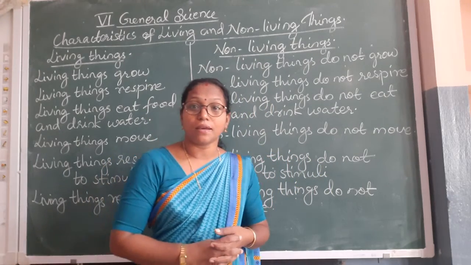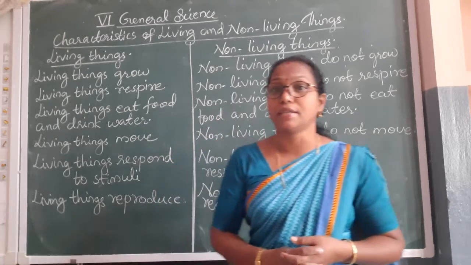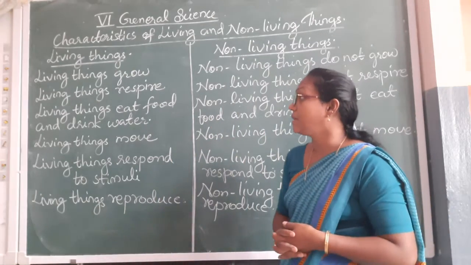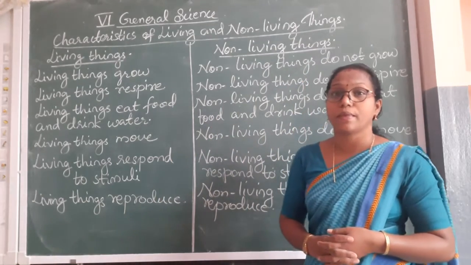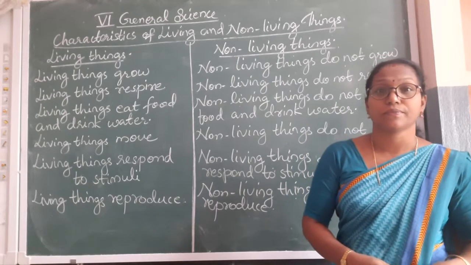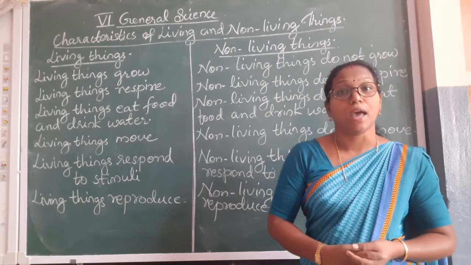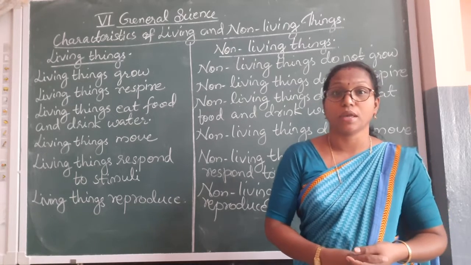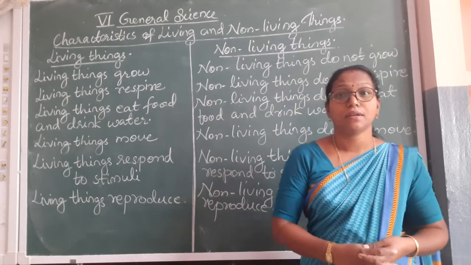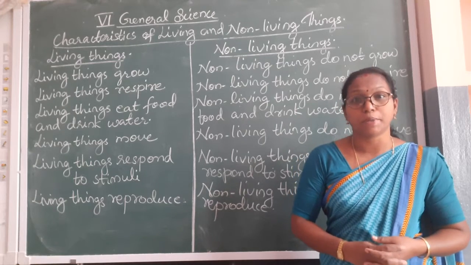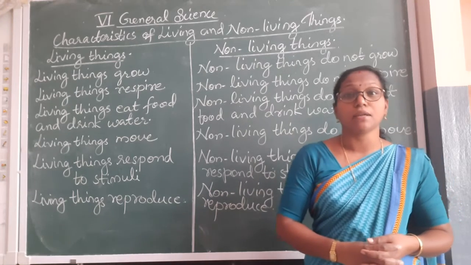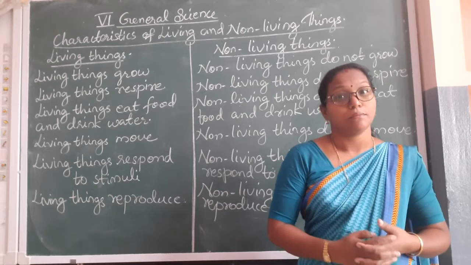The first characteristic of living things is that living things grow. The living things show growth. We know that an infant grows into a boy or girl. They grow into adult persons. A sapling grows into a big plant.